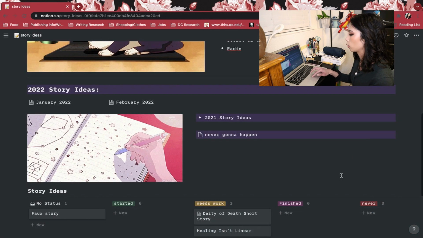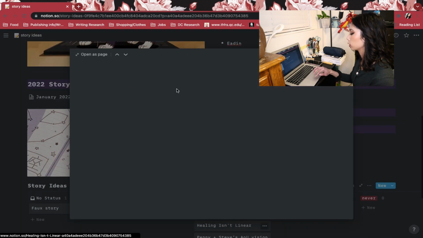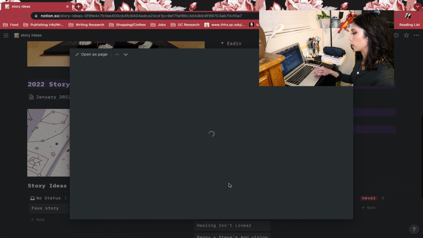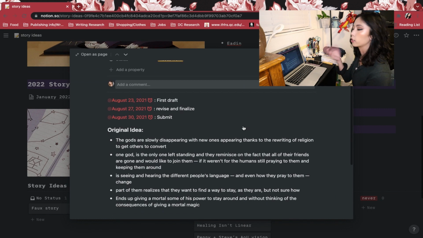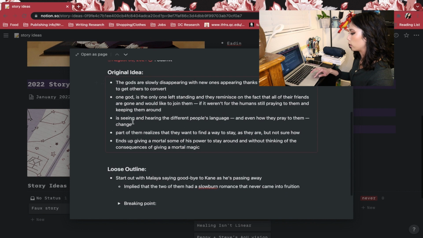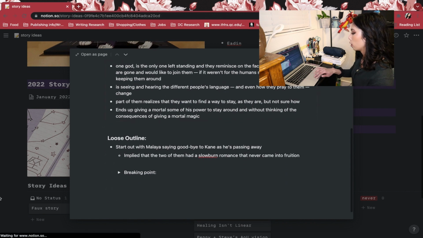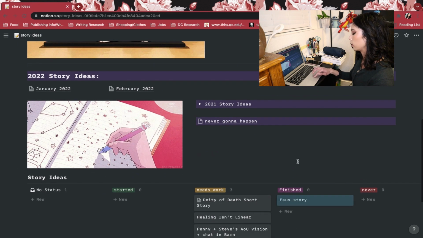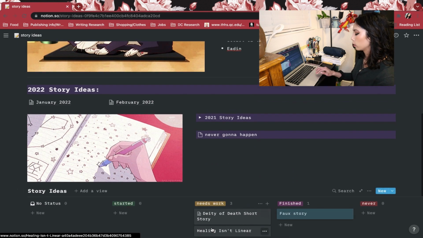We'll go here. This is one that I haven't really written. Oop, just kidding. There we go. Yeah, so this is a short story, so I don't mind it too much, but this is an idea that I had with loose outlines, and then I'll just move it along and say it's finished, or I decide that I'm not gonna write this. I can just move it along to the Kanban board.